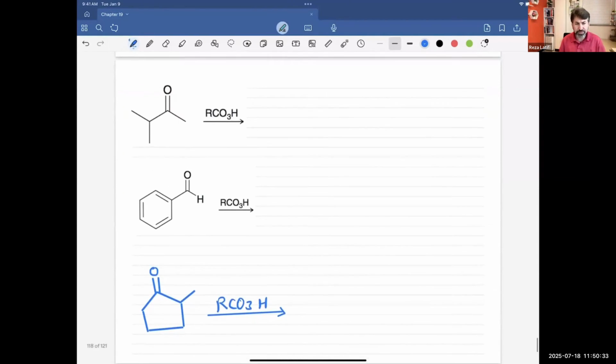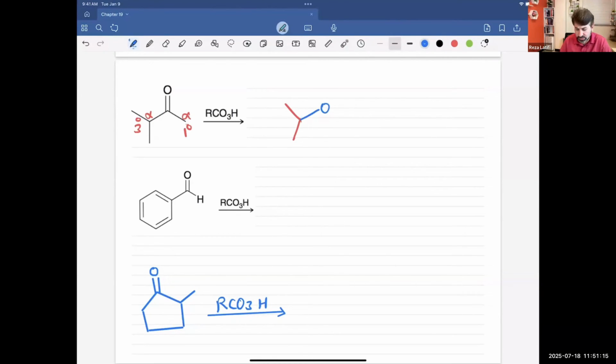Let's practice some examples. I have a carbonyl group attached to a methyl group and an isopropyl. I'm going to say this one is alpha and that one also alpha. This carbon is a tertiary carbon, while this one is a primary carbon. And we said the tertiary is more capable of handling the positive charge. That means you should put oxygen here, not there, between the isopropyl group and the carbonyl. And so you're going to get such a product.